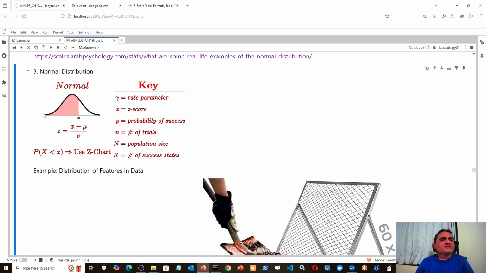That would be 0 minus mu divided by sigma. Suppose x is equal to mu only, that is the mean only, so mu minus mu divided by sigma will be 0. So that is the difference between the two Z scores that I find, and for Z score 0, you can find the cumulative probability easily using this chart.